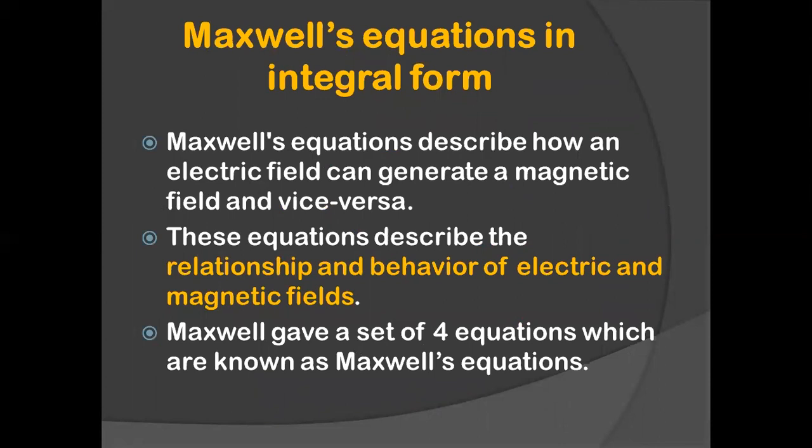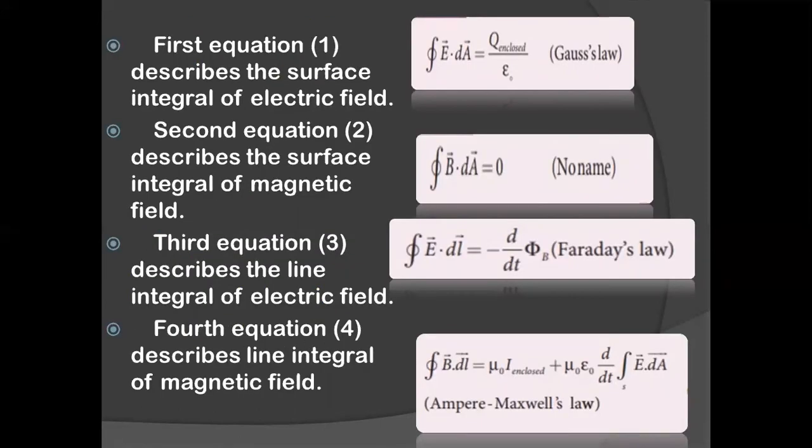Okay, now moving on to Maxwell's equations in integral form. Maxwell's equations in integral form are a way to define certain things. Here, electromagnetism can be summarized into 4 basic equations. So the entire concept of electrodynamics can be summarized, and these are called Maxwell's equations. These equations give us the relation between the electric and magnetic field. So these are the 4 equations.